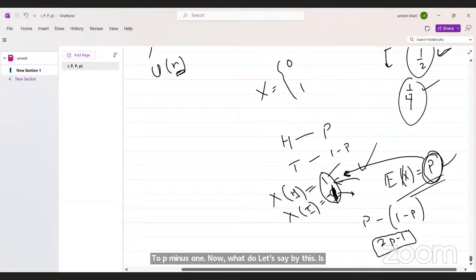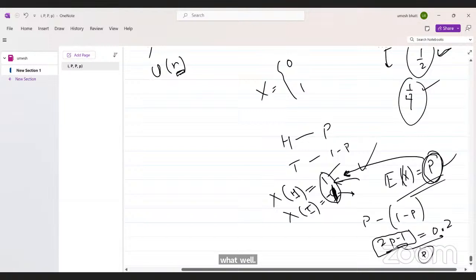Is this head or tail? So the encoding is 1 and minus 1. If the expected value, assume that this is 0.2, from here you can get the p value. Now you can say what the probability of head is, which you already know. So these expectations are about the random variable, not about head and tail.